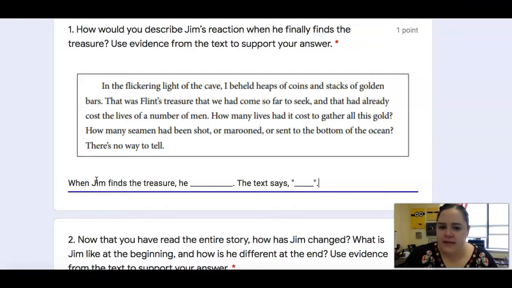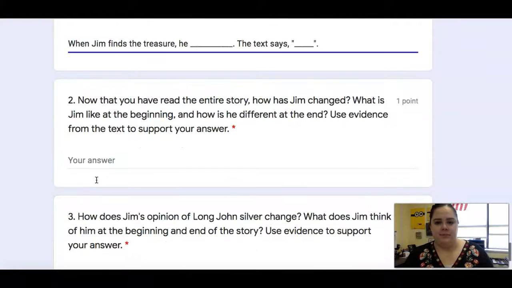In the flickering light of the cave, I beheld heaps of coins and stacks of golden bars. That was Flint's treasure that we had come so far to seek, and that had already cost the lives of a number of men. How many lives had it cost to gather all this gold? How many seamen had been shot or marooned or sent to the bottom of the ocean? There's no way to tell.